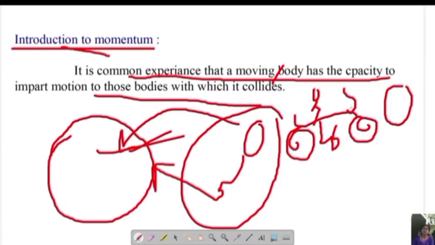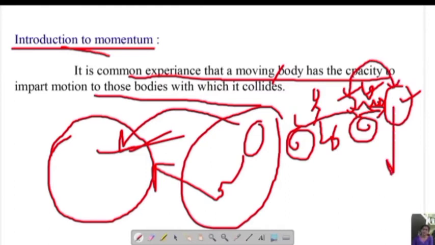When you are moving with a certain velocity and you collide with this stone, the stone may move slightly. The motion occupied by the bicycle is imparted to the stone.